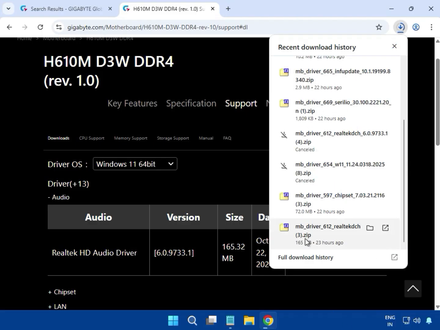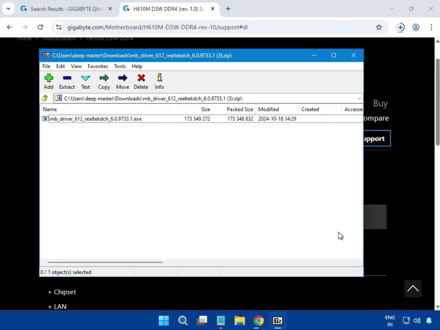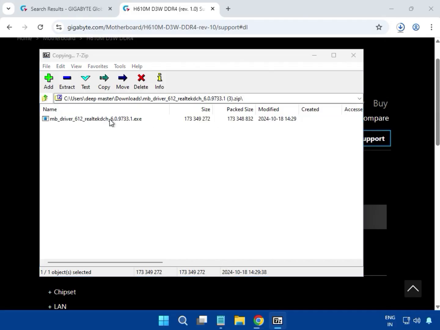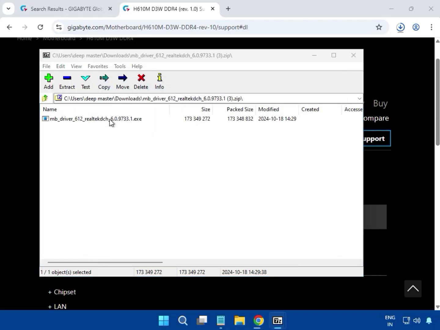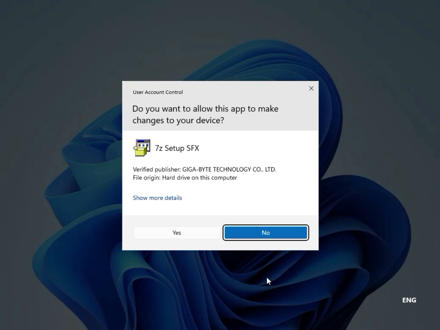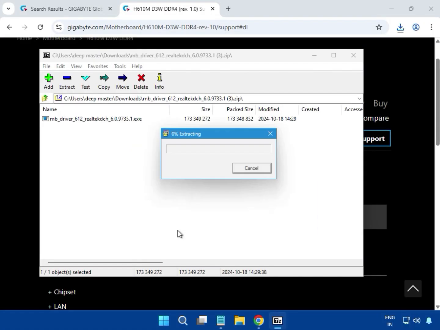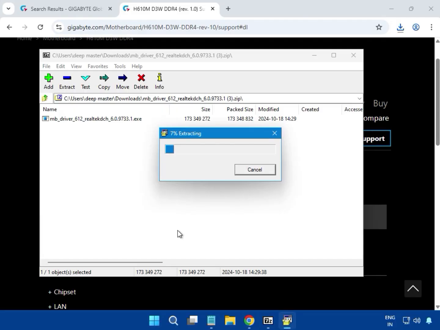Then you can see this is Realtek, and just open it. This is an exe, so double click to launch. Then click yes. Now this is extracting to your system for the installation.